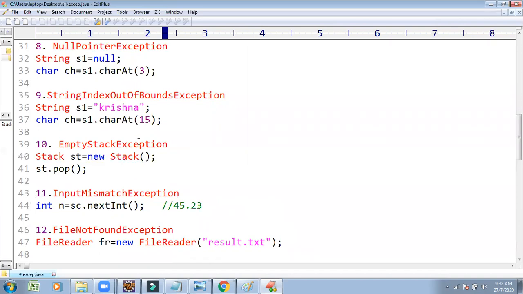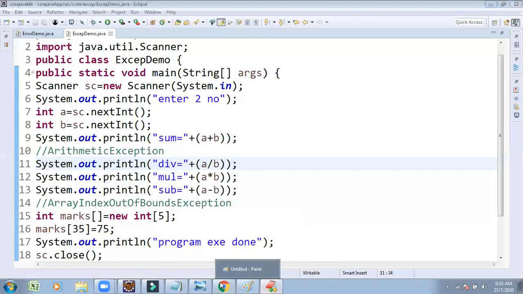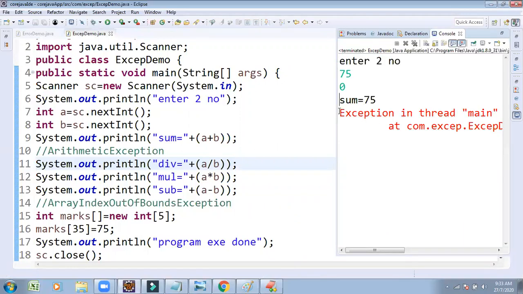Java supports two types of exceptions. One is built-in exception, and the second one is user-defined. These are all built-in, already readymade available with Java. When you try to do that type of logic, there is a possibility to get the exception. Due to the exception, we are unable to continue the program; termination in the middle is what happens.